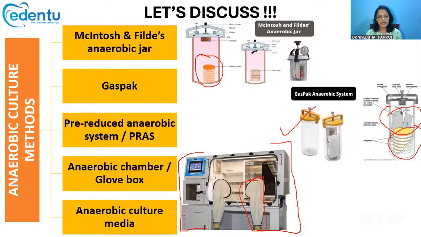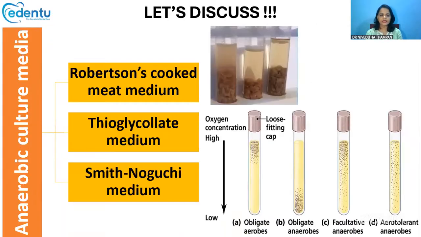So choosing this culture media is extremely important. For every bacteria there is a special culture media in which it will grow in huge amounts, so try to know what that culture media is. For anaerobic microorganisms, we usually use anaerobic culture media, and there are three common ones. One is Robertson's cooked meat medium, the second is thioglycolate medium, and the third is Smith-Noguchi medium. These are the three anaerobic culture media.